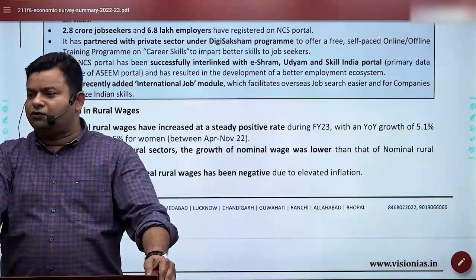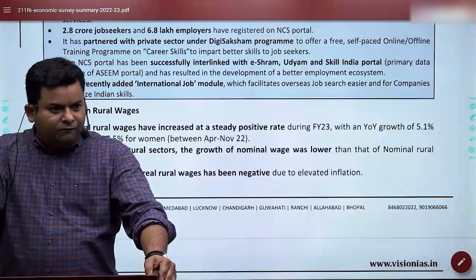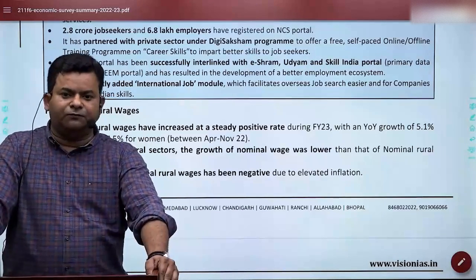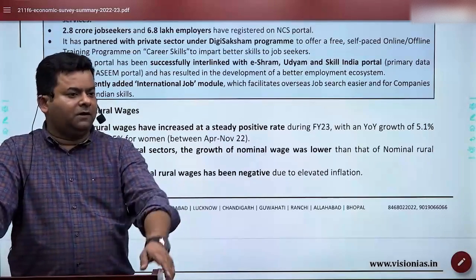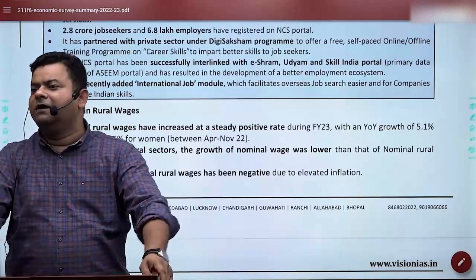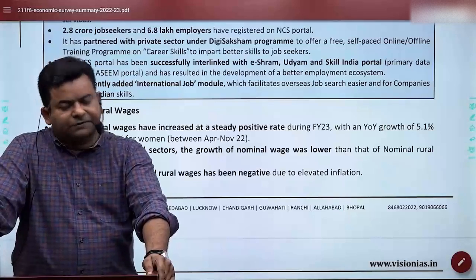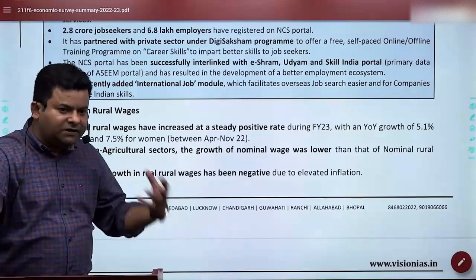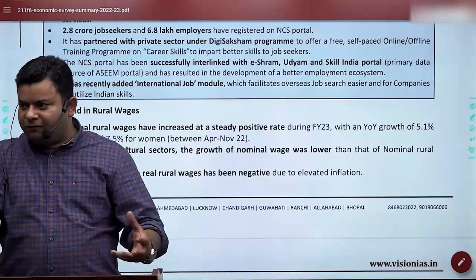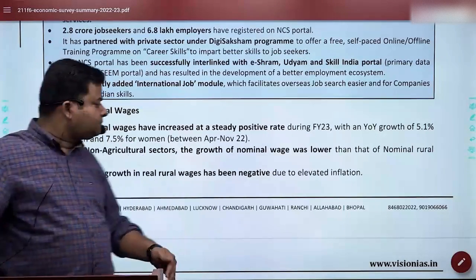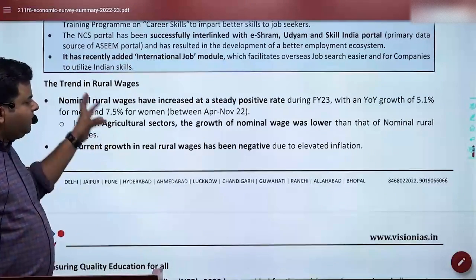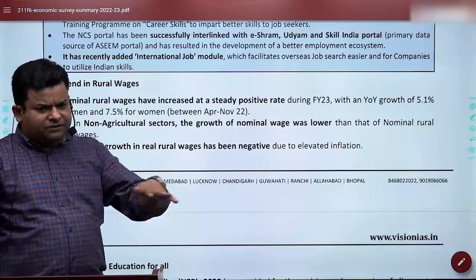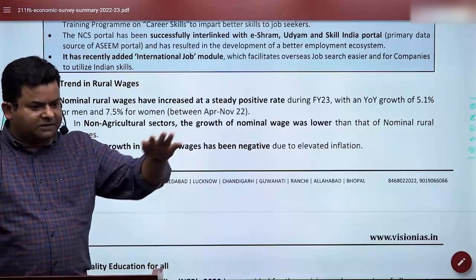On sanitation, we are already into Swachh Bharat Mission 2.0, where we are talking about ODF plus. So this is not only open defecation free, but also urination in closed walls along with other facilities. All these things are being done to make sure that our villages are smart villages, along with job opportunities. Even in the rural areas, nominal rural wages have increased at a positive rate. Rural employment has increased.